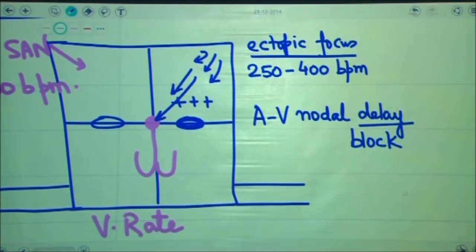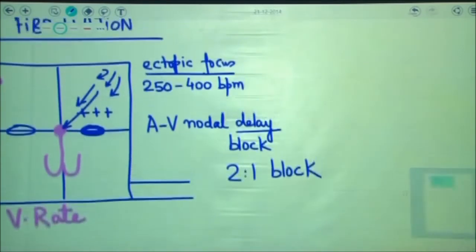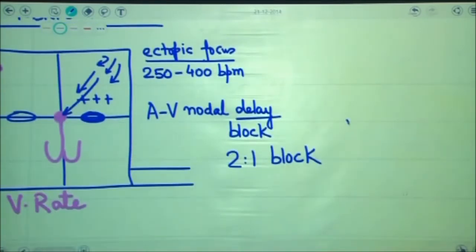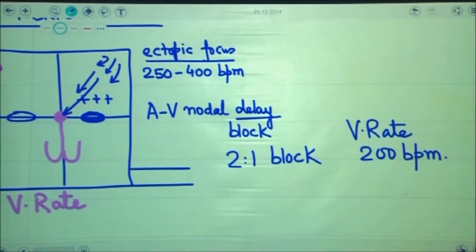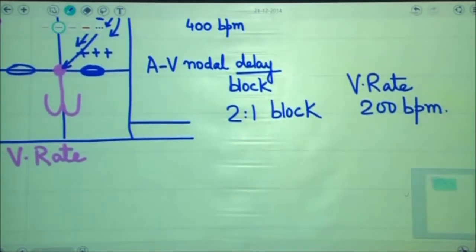Let me say hypothetically, if there are 400 impulses landing on the AV node and the AV node is exhibiting 2:1 block, the ventricular rate of the patient would be close to 200 beats per minute. This was purely mathematical. If 400 beats are landing on the AV node every minute, then only half of them will be conducted in a downward direction. Therefore, the ventricular rate of the patient would be close to 200 beats per minute.